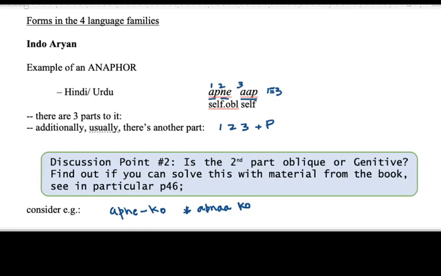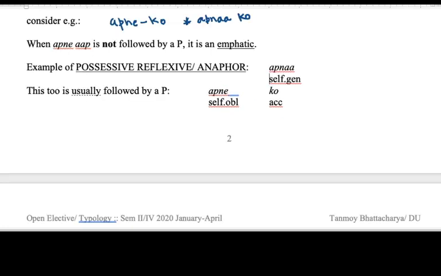And just a word of caution that there is no one final word, and as you go along, in fact when we look at Dravidian after this, we'll have some more hints about how to go about solving this problem. When apne aap is not followed by a postposition, it is an emphatic.